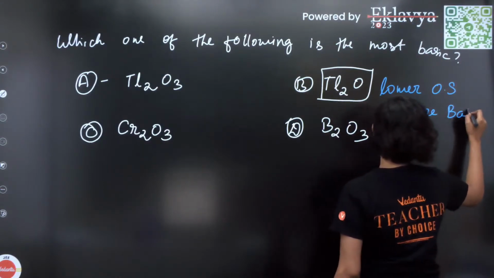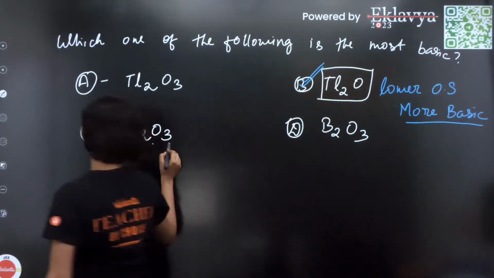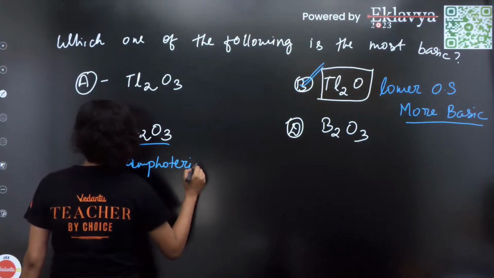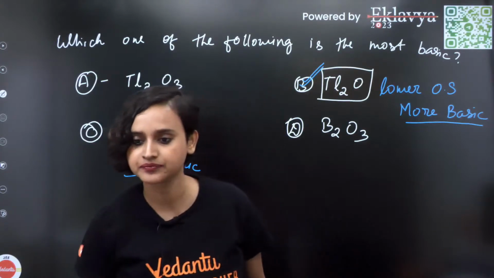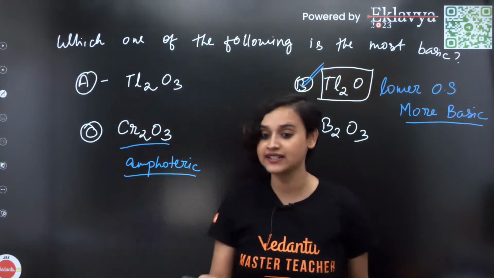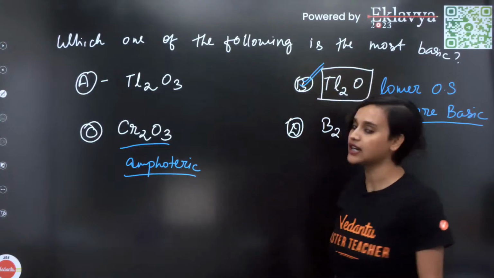This is the correct answer. This is amphoteric, right? So we know the answer. But there are two Tl answers: there is one Tl2O and one Tl2O3. So lower oxidation state, more basic.